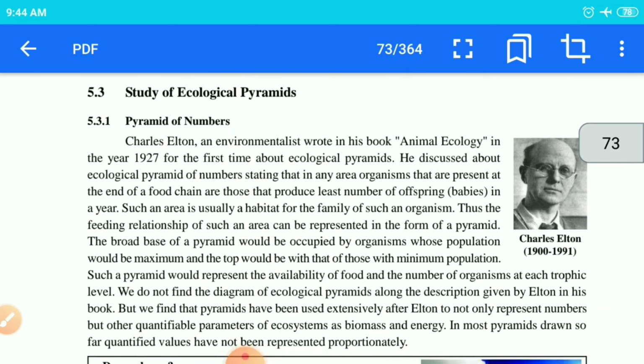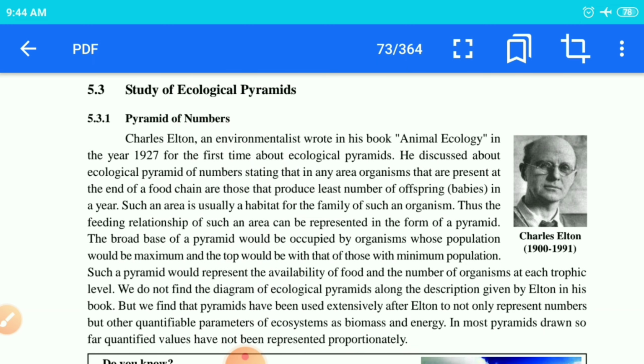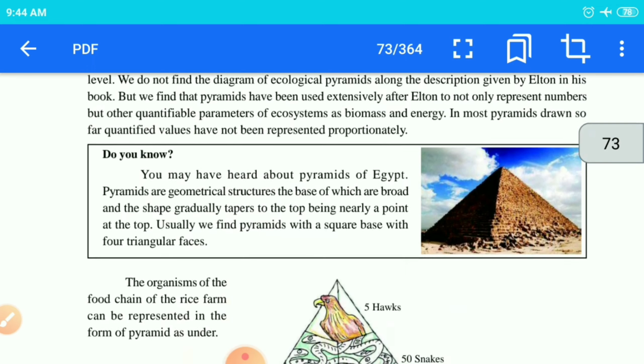Okay children, in decomposers we generally include bacteria, fungi, microbes and so on. Then see children, study of the ecological pyramid. Charles Elton, 1900 to 1991, studied a lot, and in his book Animal Ecology he showed how the ecological pyramid works, how one organism is correlated with another organism. He explained all these things very nicely.